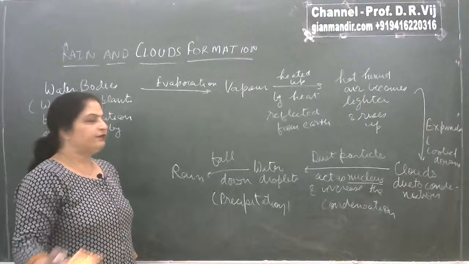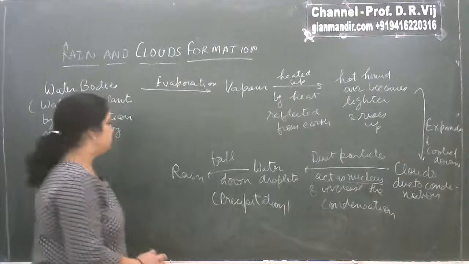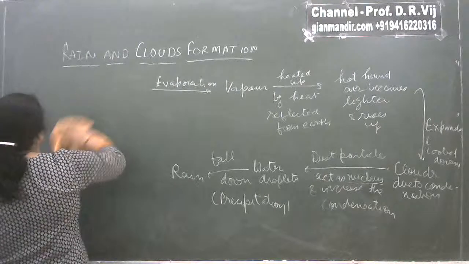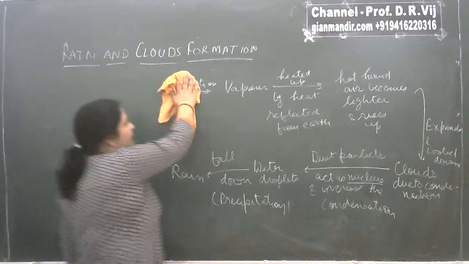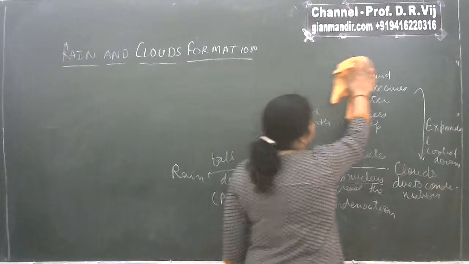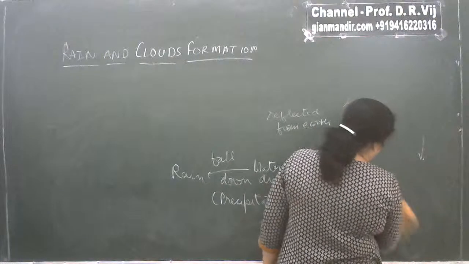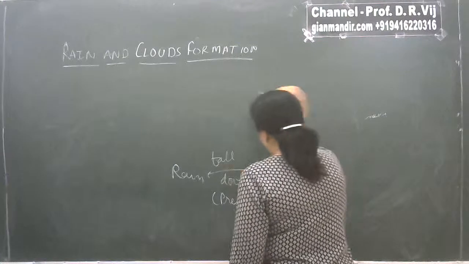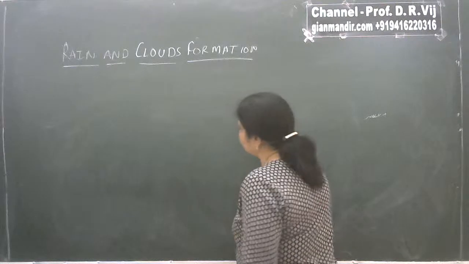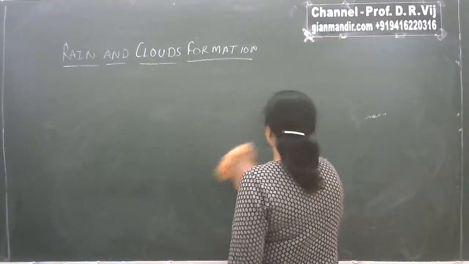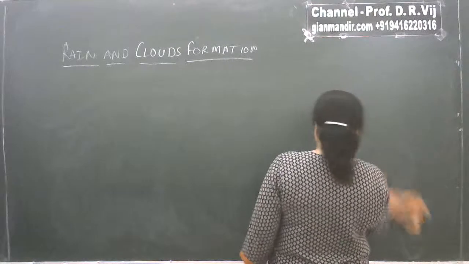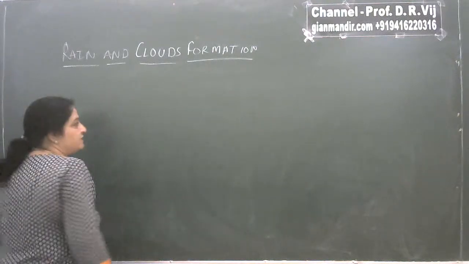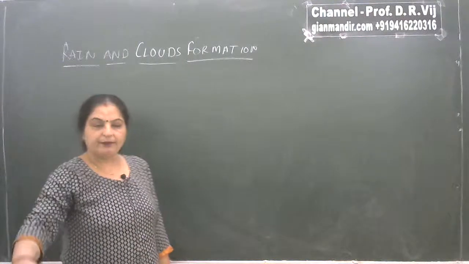And you must be wondering that we were talking about the atmosphere, the gaseous blanket of the Earth's surface, and why I suddenly jumped to the discussion about rains and cloud formation. Because later on you will come to know that rains are quite responsible for cleaning of the atmosphere, because when water falls down, then what happens?